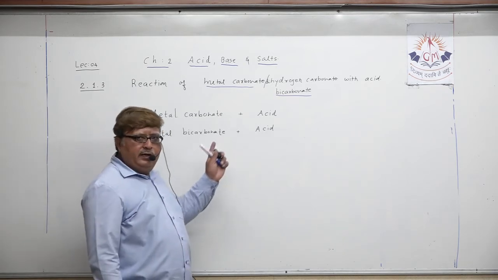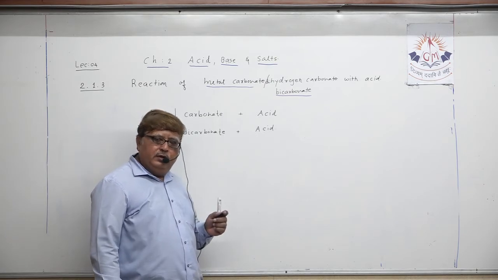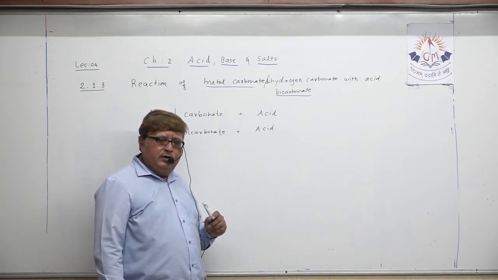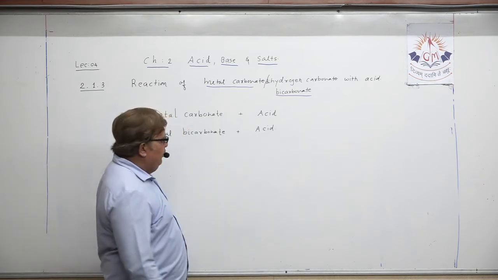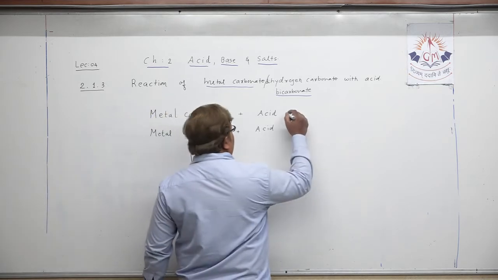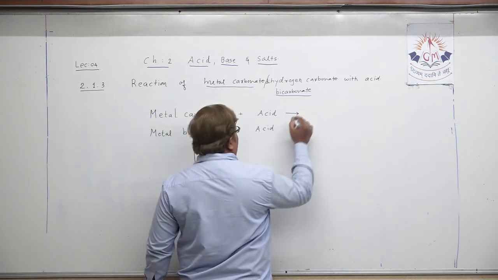We are writing, like in lecture number 3, the general word equation for this particular chemical reaction. So let me explain you.